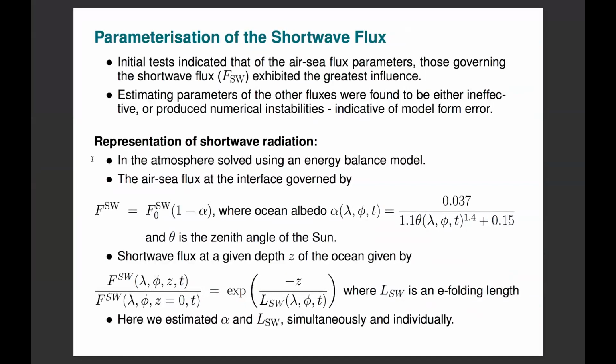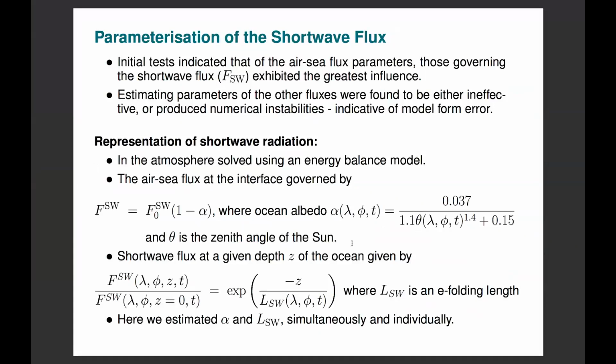The way that the shortwave radiation is represented in the model, radiation from the sun enters at the top of the atmosphere. It is then propagated throughout the volume of the atmosphere using an energy balance model. At the point at which the radiation reaches the air-sea interface, some of that radiation gets reflected due to the ocean albedo, denoted here by alpha. And in the baseline case, alpha is a function of lambda, which is longitude, phi latitude, and t is time, given by this expression here, where phi is the zenith angle of the sun.